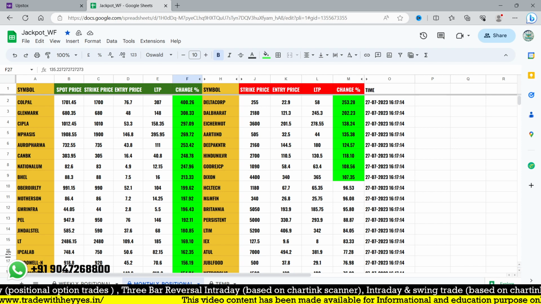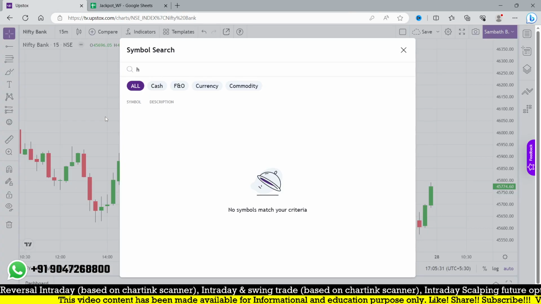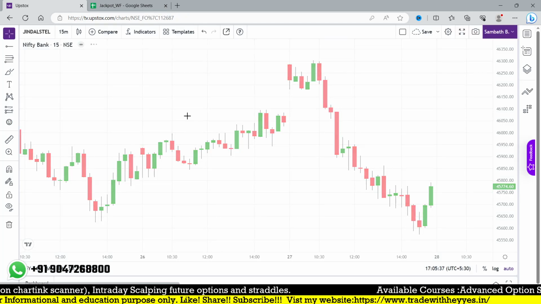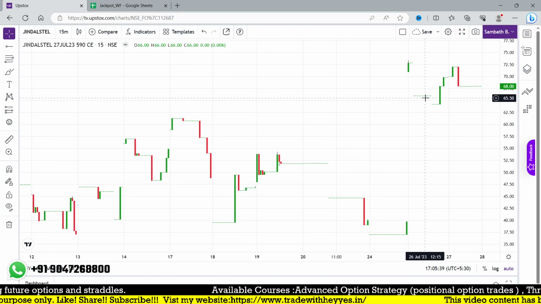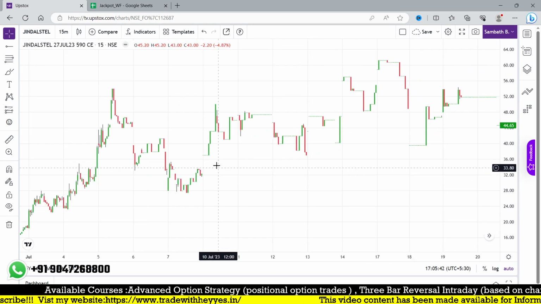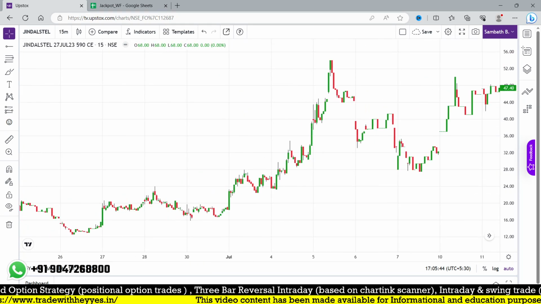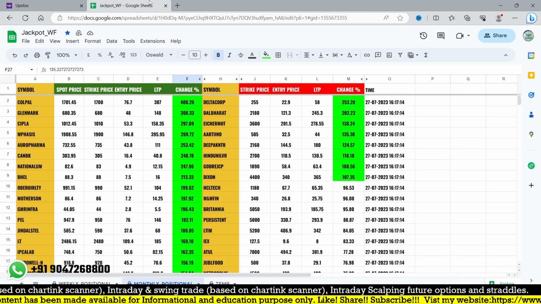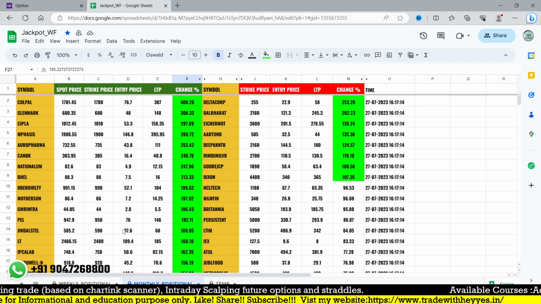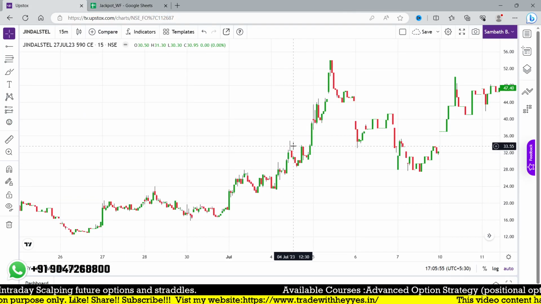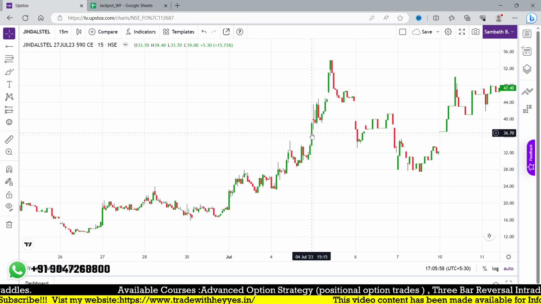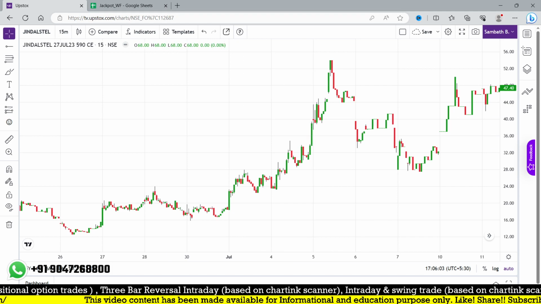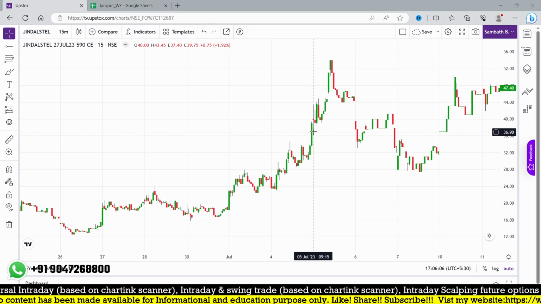Look at the Jindal Steel 590 call option, a trade when it was triggered. Right now it is not trading with liquidity because it has already moved higher. We have been tracking this strike price from the beginning of July. Our entry point is somewhere around 37.6, which got triggered on this particular day, the 5th of July.